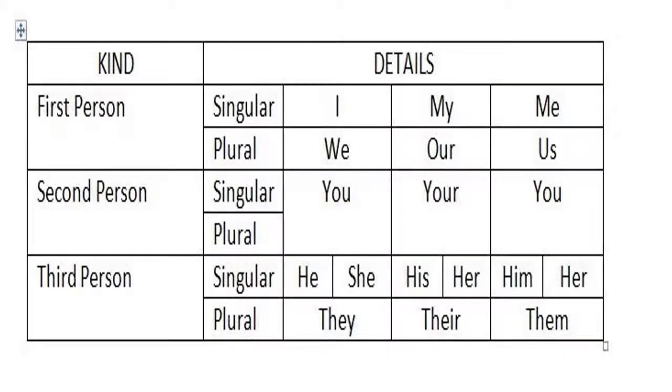Types of persons. First person singular: I, my, me. Plural: we, our, us. Second person singular and plural: you, your, you. Third person singular: he or she, his or her, him or her. Plural: they, their, them.